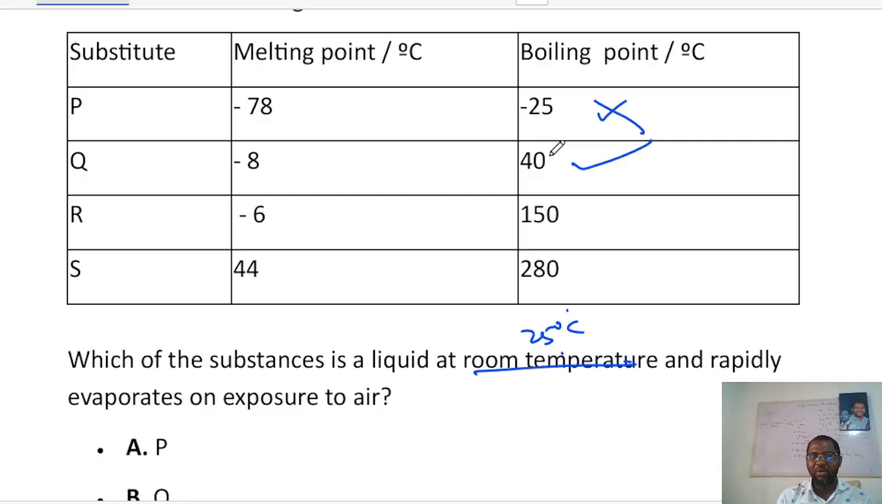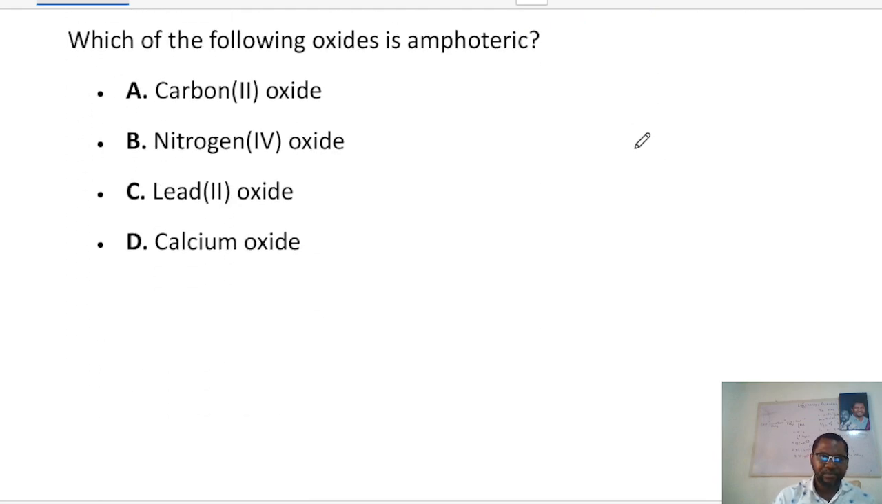Okay, so this has a lower boiling point than this. This one you need to heat it before it gets to boil. That's important for you to know.